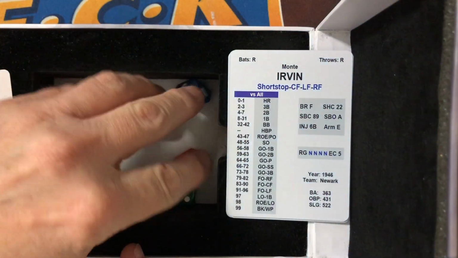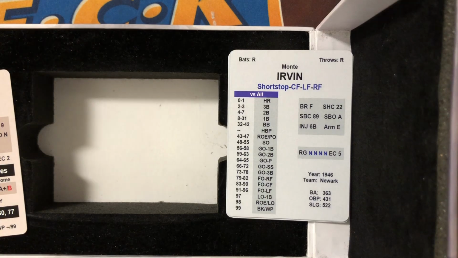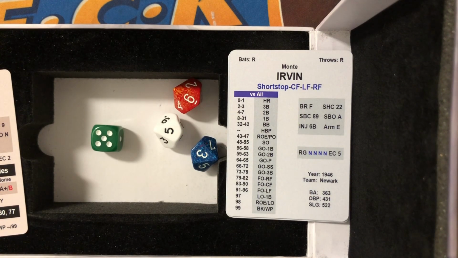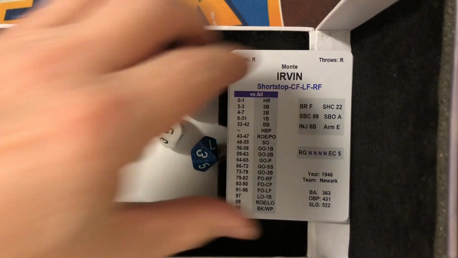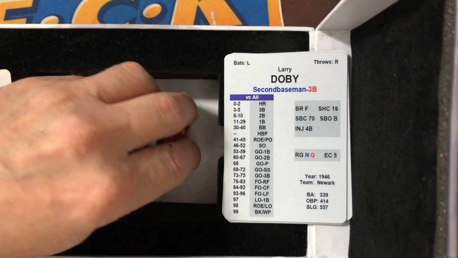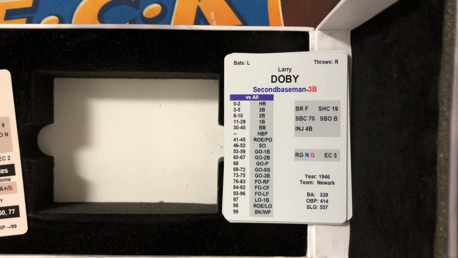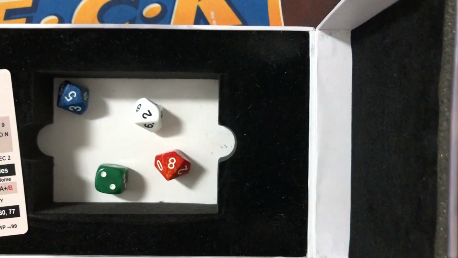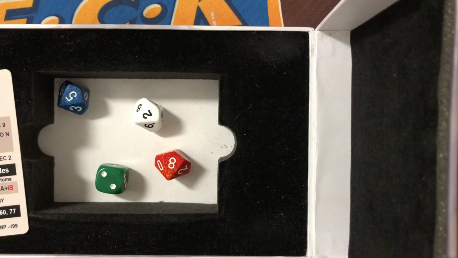Monty Irvin, 0 for 2, a pair of strikeouts. Tiant winds, and the pitch. Comebacker. Tiant gloves it and throws to Cabrera for out number 2, and now Larry Doby. 0 for 2 for Larry. Tiant winds, and the pitch, he struck him out for out number 3. That's strikeout number 6 for Tiant. We've played 6, and we have no score in Newark.